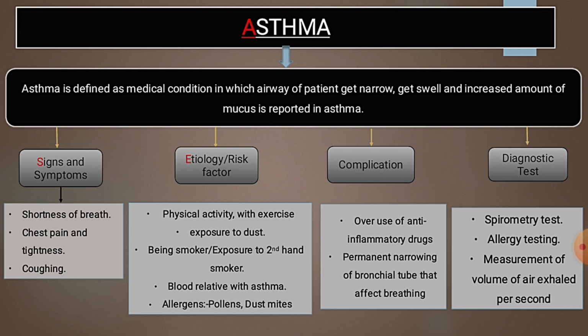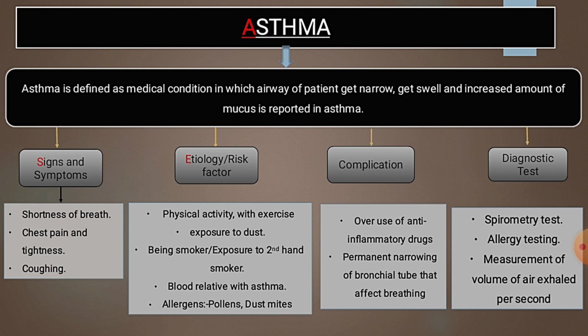Asthma. Asthma is defined as a medical condition in which the airway of the patient gets narrow, gets swollen, and an increased amount of mucus is reported. It means the patient's airway gets narrow and swollen, which leads to increased mucus in the respiratory tract, and that leads to asthma. In short, I have covered all the points related to asthma in my first slide: signs and symptoms, etiology, complication, diagnosis.